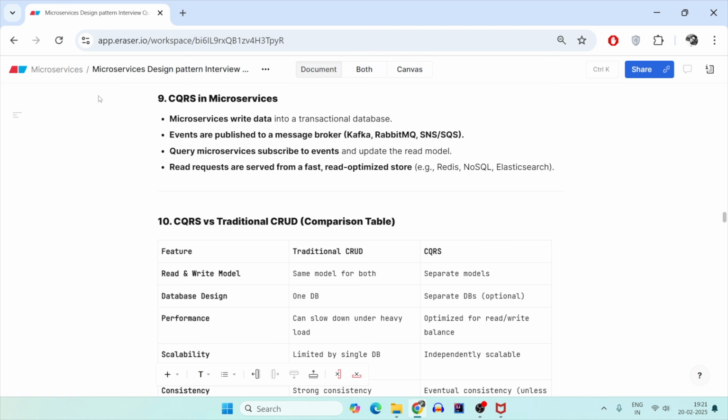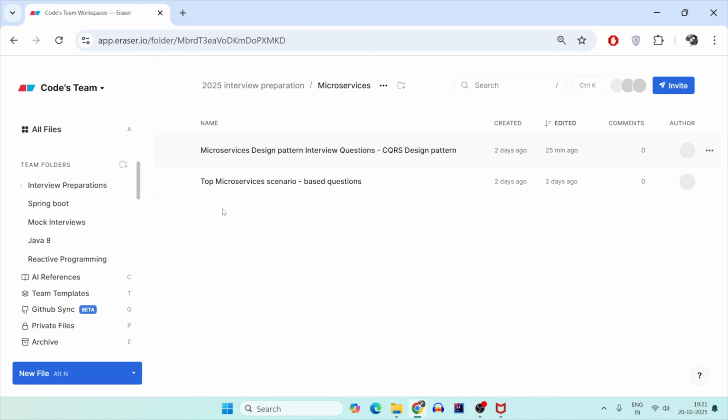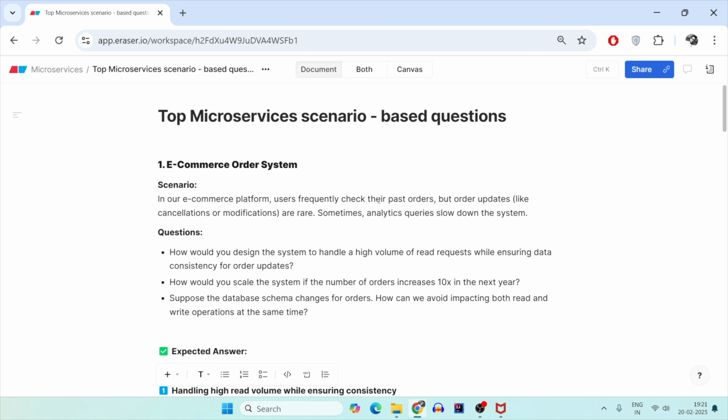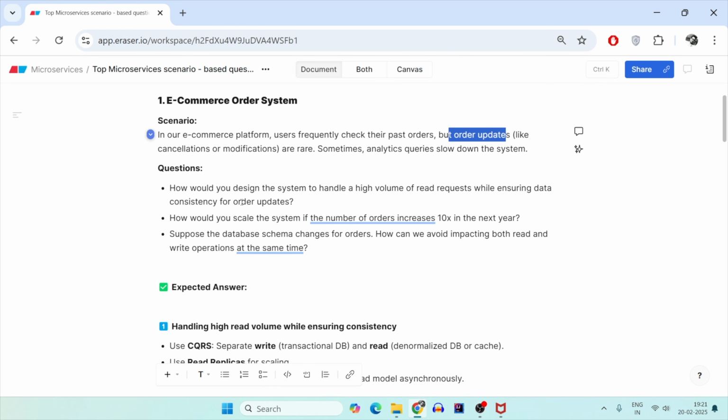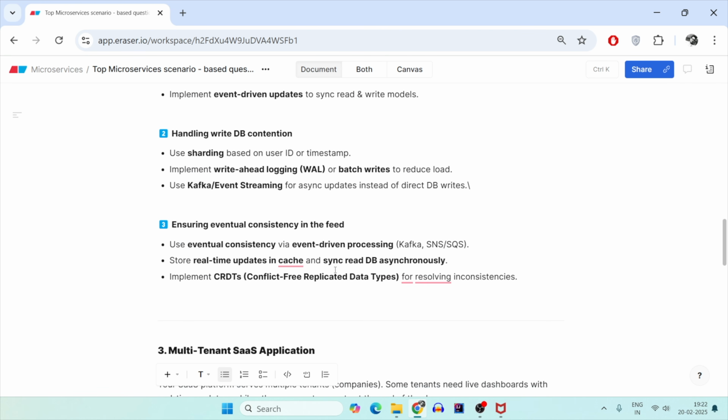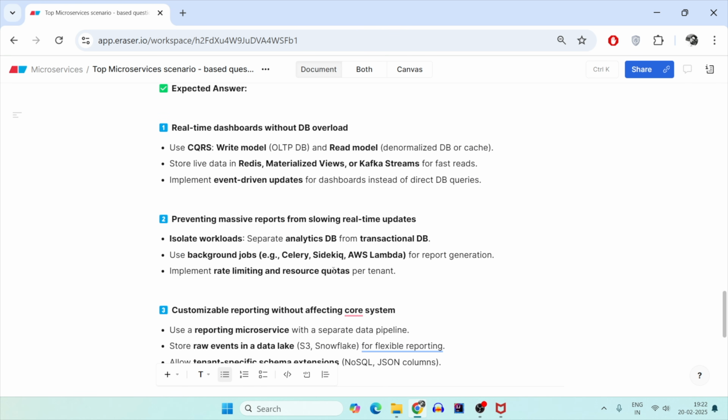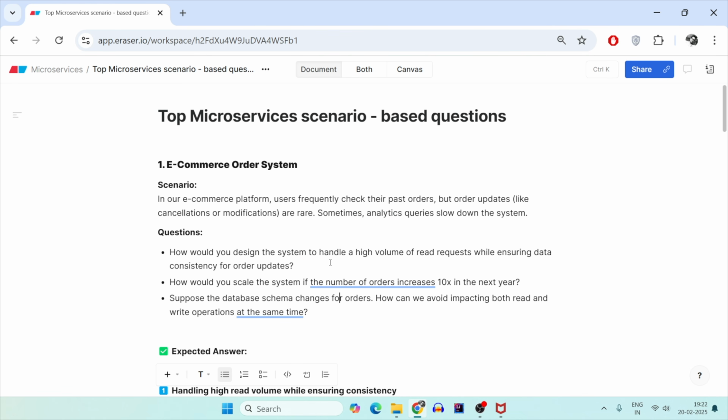Also with this, I have a lot more to cover, that is scenario based questions. Like for an e-commerce website, there is a frequent check on past orders, but order updates like cancellations or modifications are rare. So what do you use? Then you have multiple questions over this particular scenario. How would you ensure data consistency? How will you maintain the scale? How will you handle the data schemas? A lot of things are asked in such a tricky way